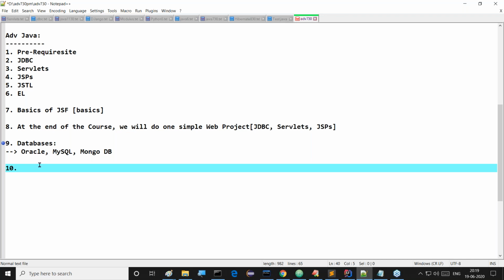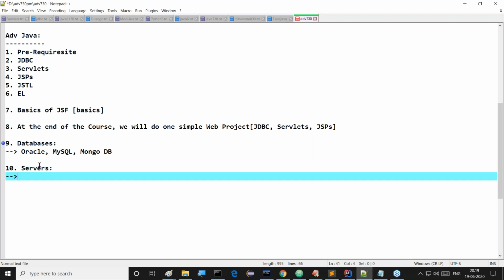we require servers. So on which servers are we going to work here? If you observe this clearly, initially we will start with Tomcat. Tomcat server I'm going to use to prepare and execute our server-side applications initially. Once we complete this Tomcat, then I will go for WebLogic, that server I will use. After completion of WebLogic, next one is JBoss. Nowadays it is called WildFly server, we are able to use.